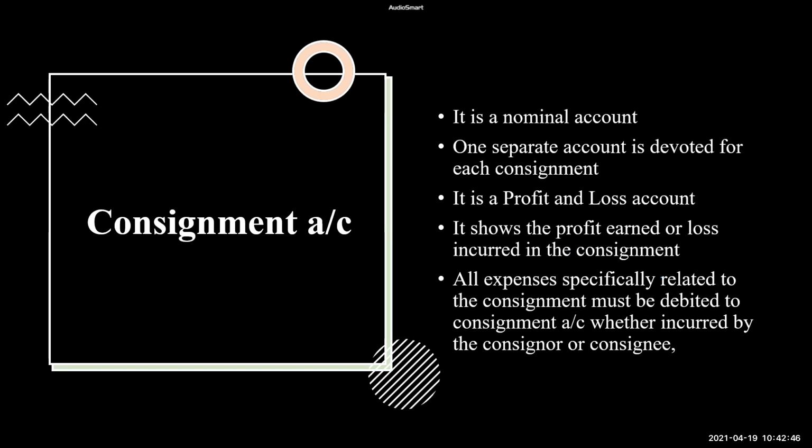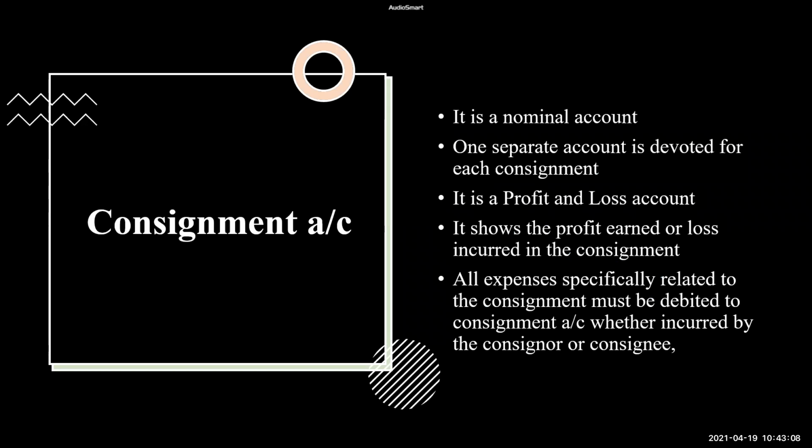Do we know how many types of accounts are there? Three types. And what are they? Real, personal, and nominal. Okay. So can anyone give me the rule of nominal accounts quickly? Debit expenses and losses, credit incomes and gains. Correct. Debit all expenses and losses and credit all incomes and gains.